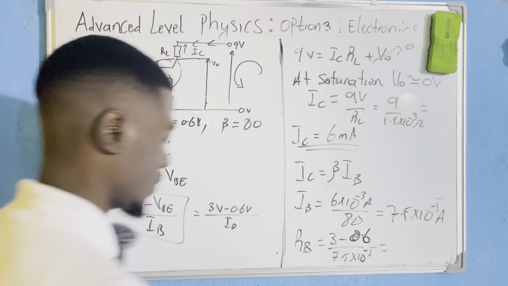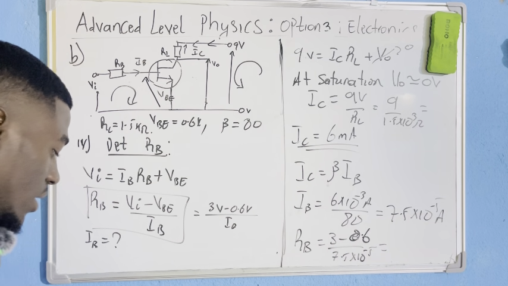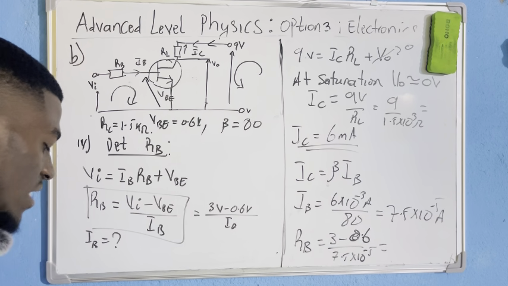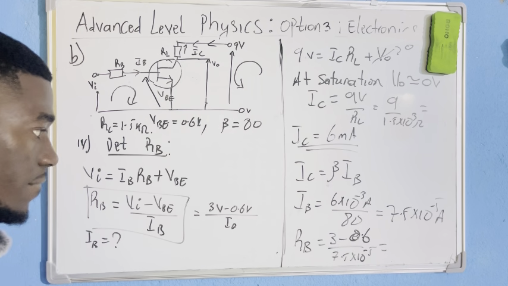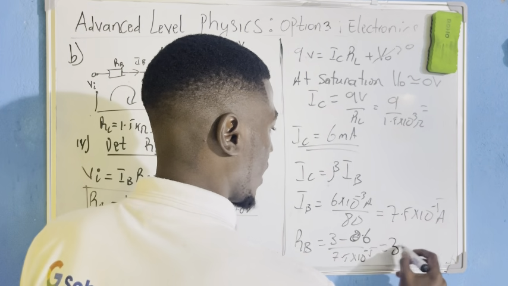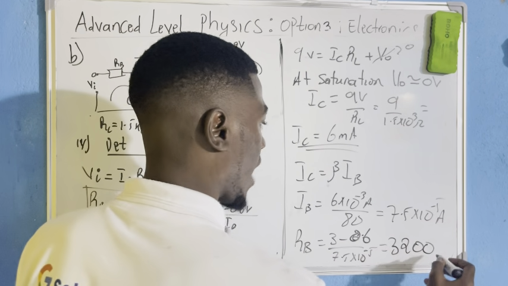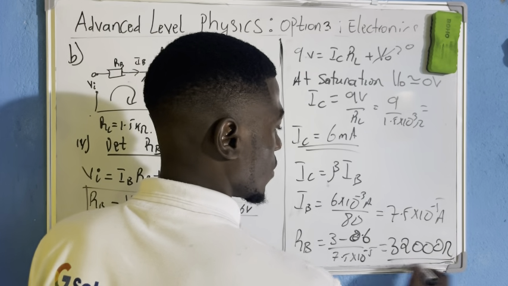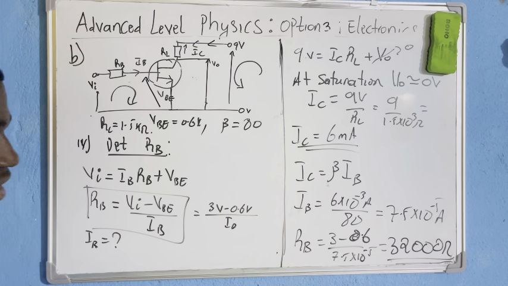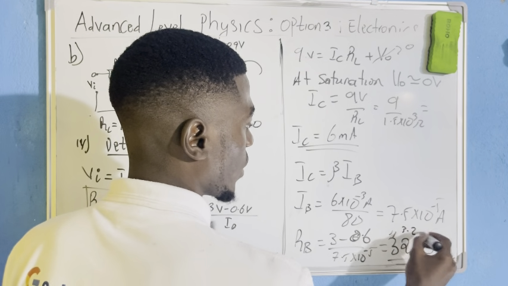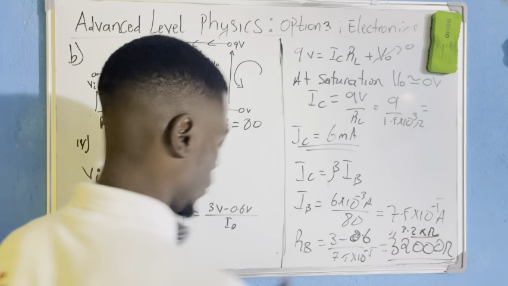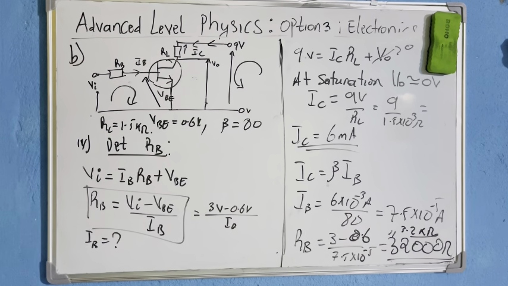So 3 minus 0.6 divided by 7.5 exponent negative 5, making the value 32,000 ohms. You can still put 3.2 kilo ohms. So that is the value of RB, as simple as that.